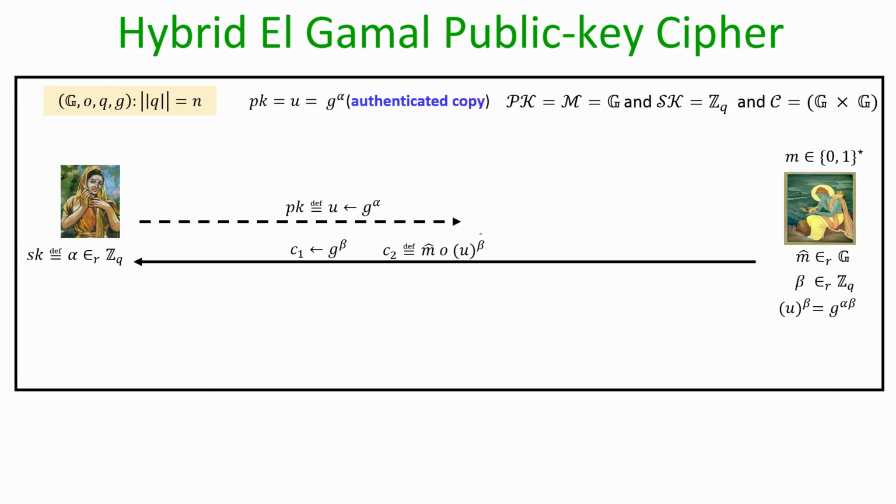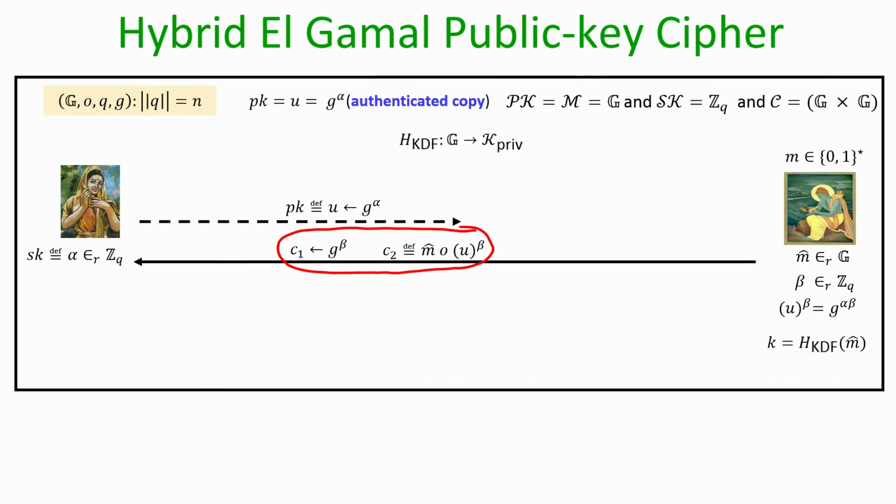So it computes the ciphertext C1, C2, where C1 can be interpreted as the sender's contribution for the Diffie-Hellman key exchange protocol, namely g to the power beta, where beta is randomly picked, and C2 is the actual encryption of this random m cap using the common Diffie-Hellman key g to the power alpha beta. Now, that is not the encryption of the message. So till now, the C1, C2 that the sender has sent to Sita is an encryption of the random m cap, but the goal of the sender is to encrypt the plaintext little m.